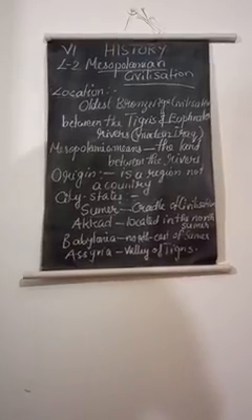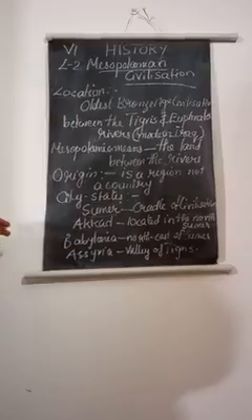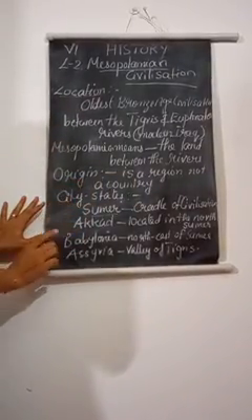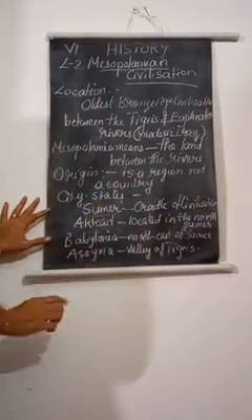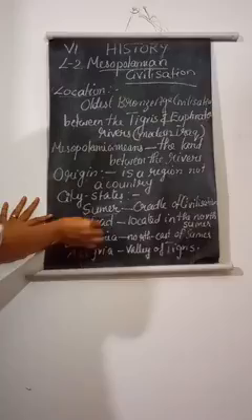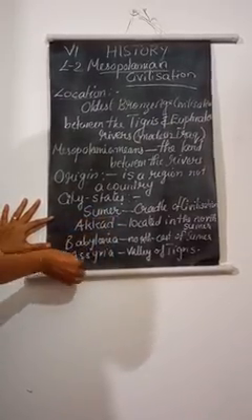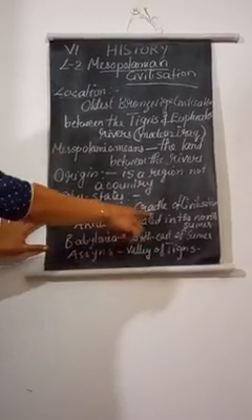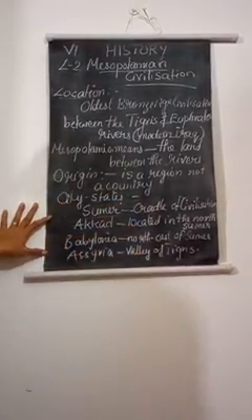I already told you, students, this Mesopotamian civilization is not a country, just a region only. These were the different regions known as Sumer, Akkad, Babylonia and Assyria. Just remember the names and also the most important points that I wrote here.